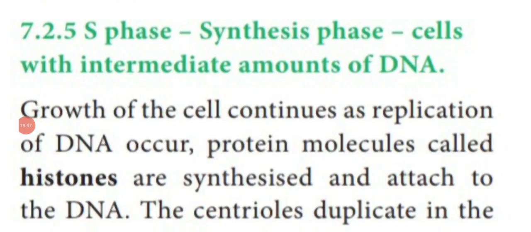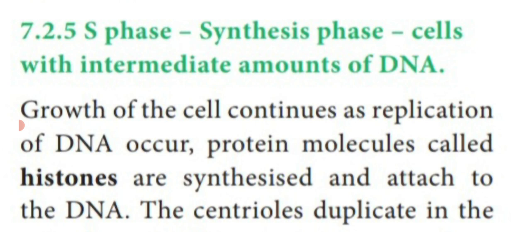Then the next stage is S phase. That means synthesis phase. Cells with intermediate amounts of DNA. So first one, it is the G1 phase. It contains 2C amount of DNA, isn't it? The another phase is said to be S phase.